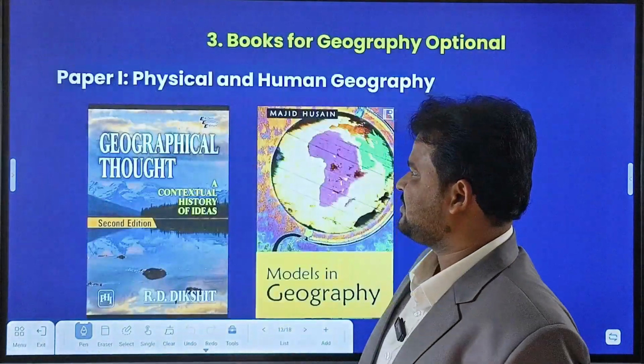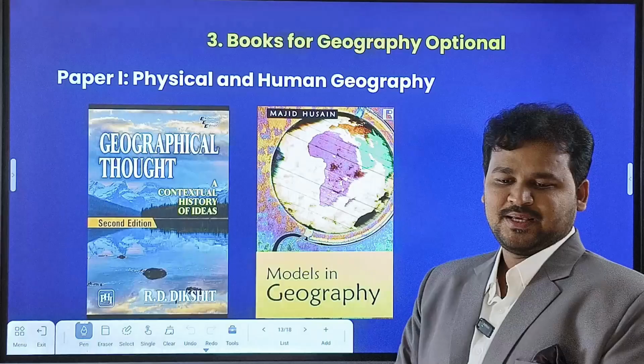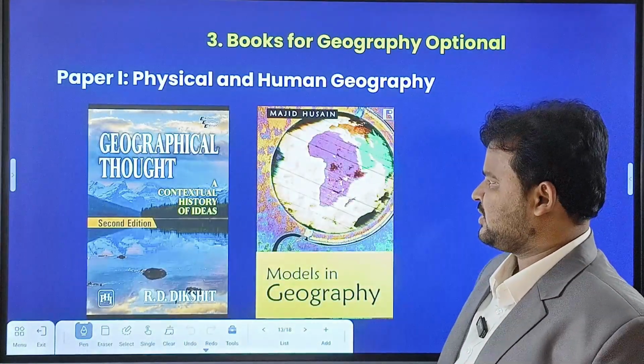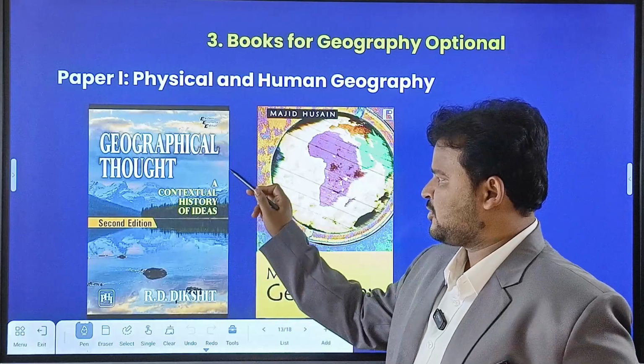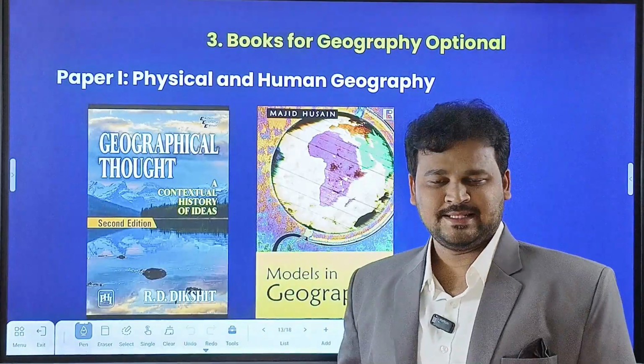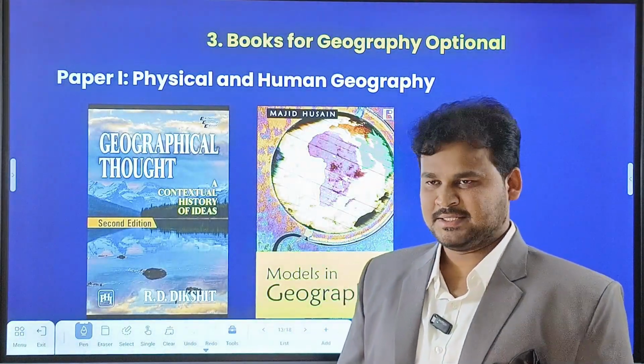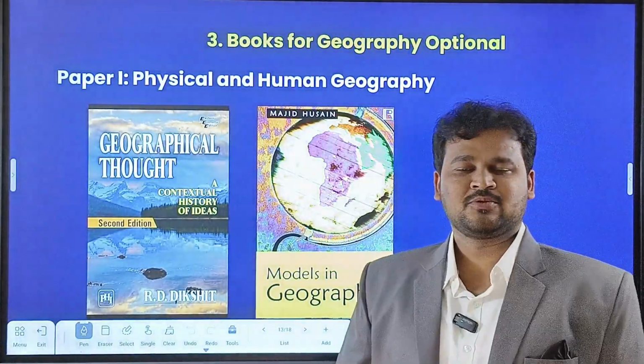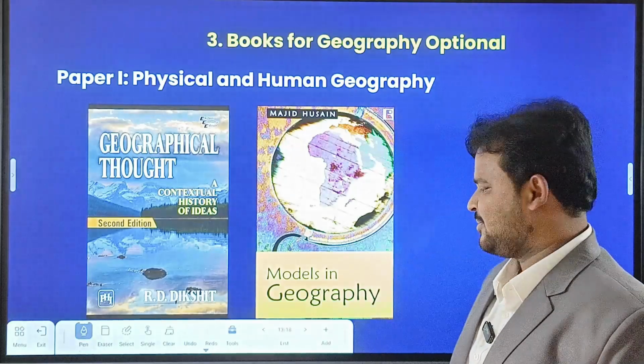And one more thing, paper one, physical and human geography. In that you have to go for Geographical Thought by R.D. Dixit. And after that, Models in Geography by Majid Hussain. So these are the best books.